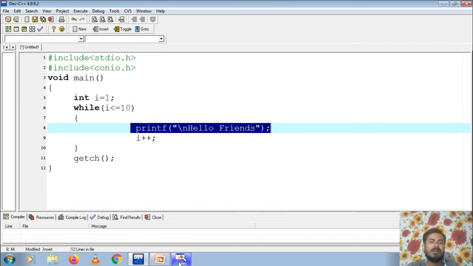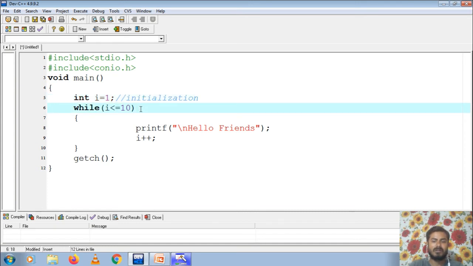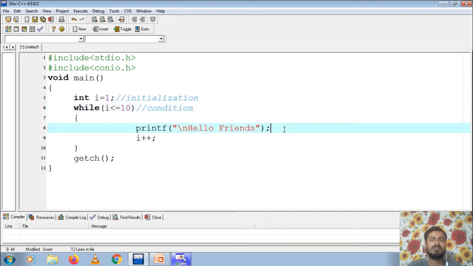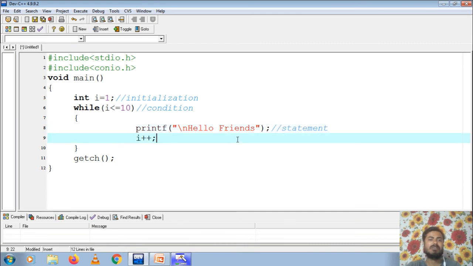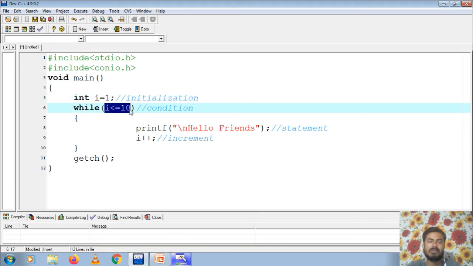So how is it done? Let's see. First of all, i = 1 is called initialization, and this is called condition. If this condition is true, this statement gets executed, and here is the increment of the variable value. Since i is 1, the condition is true, 1 is less than or equals to 10, so